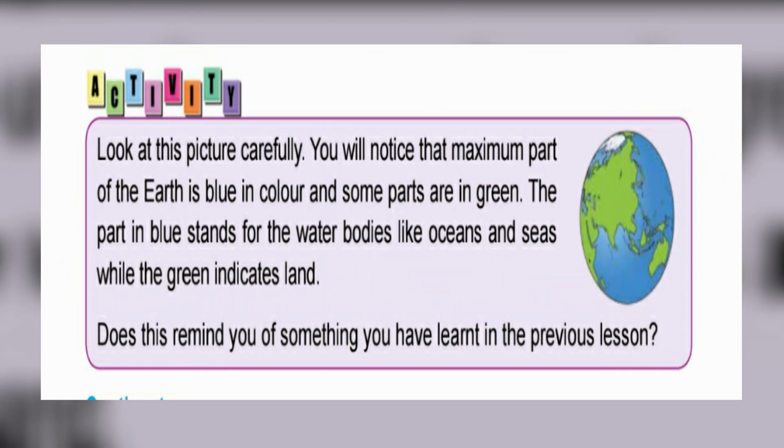Activity. Look at this picture carefully. You will notice that maximum part of the earth is blue in color and some parts are in green. The part in blue stands for the water bodies like oceans and seas, while the green indicates land.